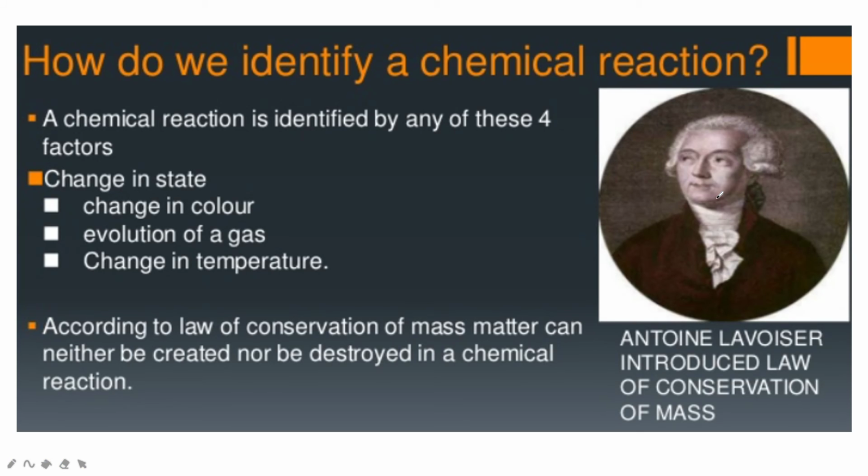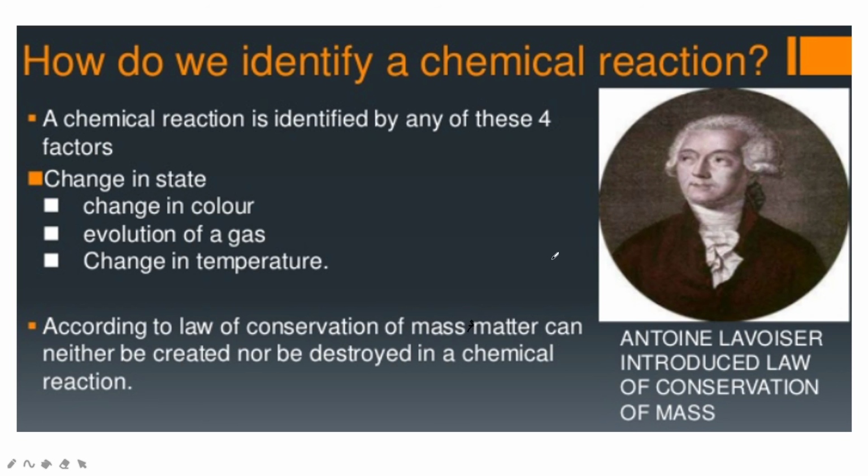Understand? So how do we identify that a chemical reaction took place? Whatever chemical reactions take place, it is purely based on the law of conservation of mass. Matter can neither be created nor be destroyed in a chemical reaction, that you need to remember. According to the law of conservation of mass, all these chemical reactions take place. That's what balancing equations, which we will learn in further classes, are about.